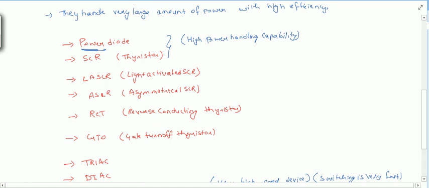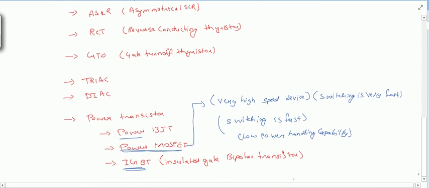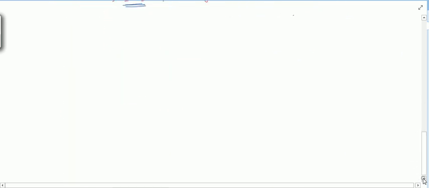As you see, the subject name is power electronics, and electronics deals with low power and very high switching speed. Here we are talking about power electronics, so obviously high power, right? So these are the devices we are going to talk about. I have told you that these devices are going to work as switches. So we should know about switches first.